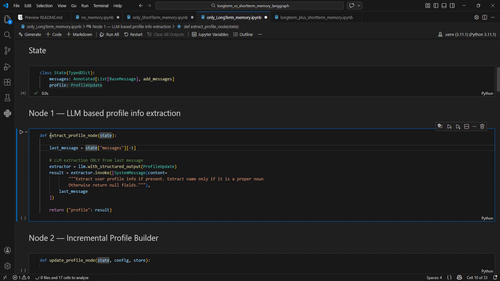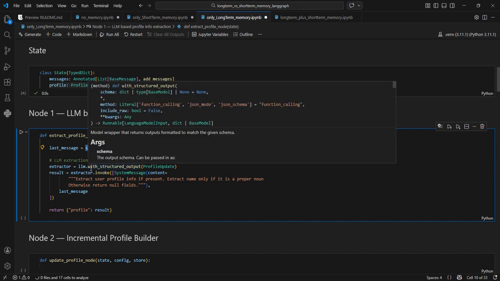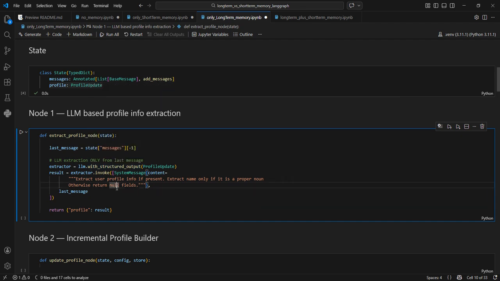So now this extract profile node, this is a new node that we set up where we only give the last message to the agent, whatever input has come from the user, and we define this structured LLM where this is a class, we call it extractor, and we simply say extract user profile info if present, and extract the name only if it is a proper noun.